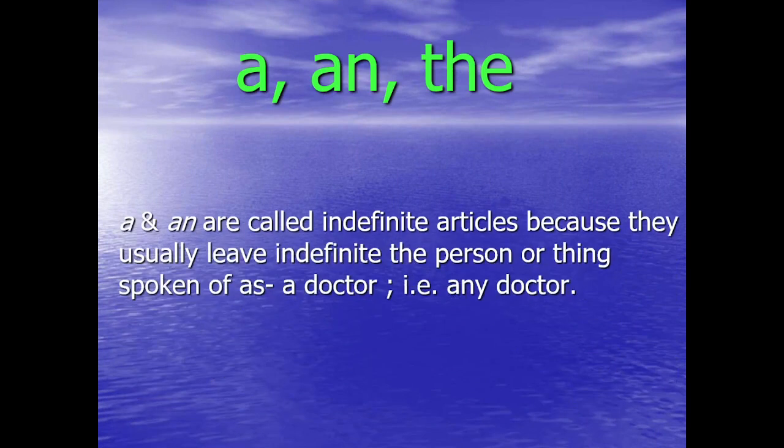More on a and the. A and an are called indefinite articles because they usually leave indefinite the person or thing spoken of. For example, a doctor. When you say a doctor, it means any doctor.